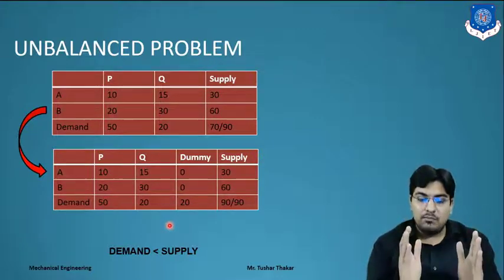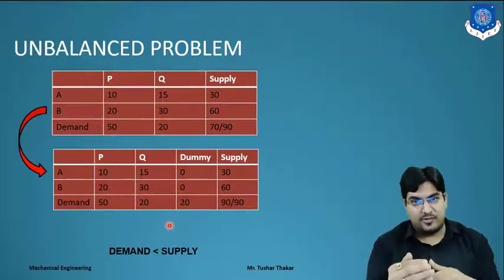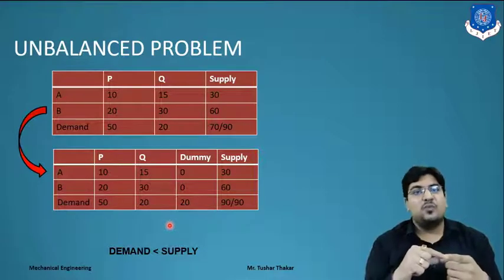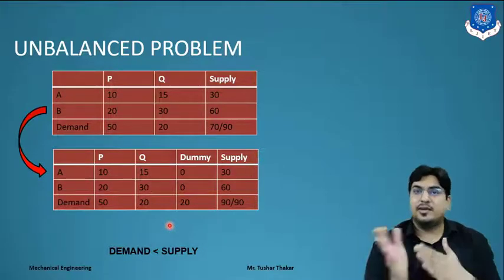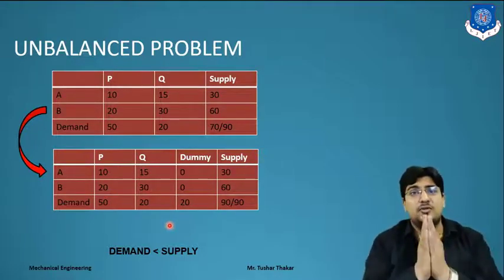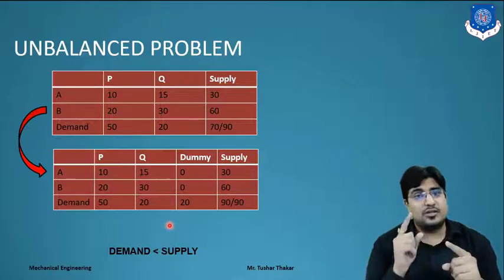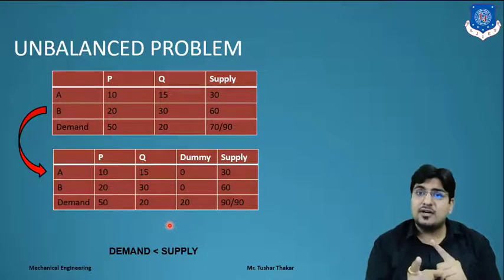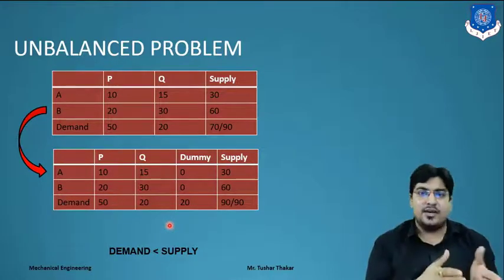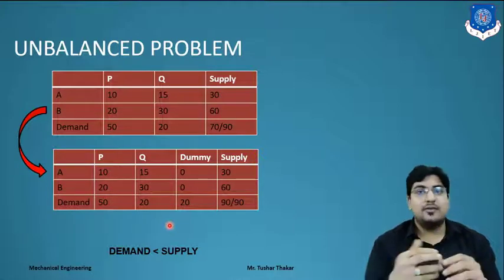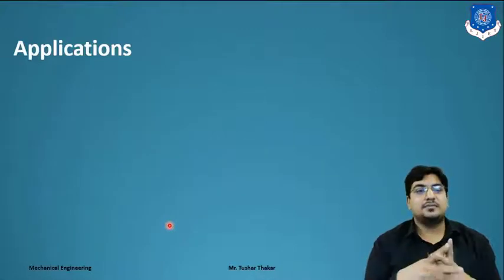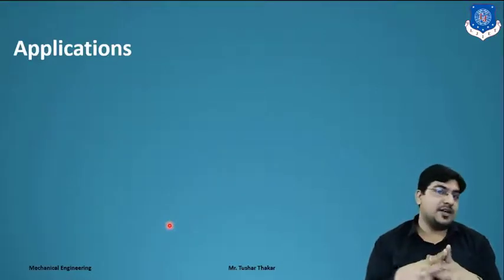So how do we convert an unbalanced problem into a balanced problem? We can add a dummy row or dummy column to convert the unbalanced problem into the balanced condition. For solving a transportation model, you always have to consider that supply is equal to demand. If supply is not equal to demand, you have to equalize them by adding a dummy row or column. Clear? Then you apply the various methods for solving the example.